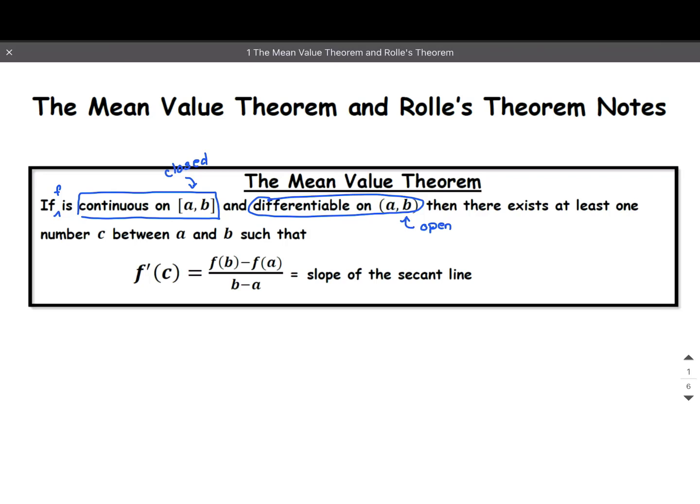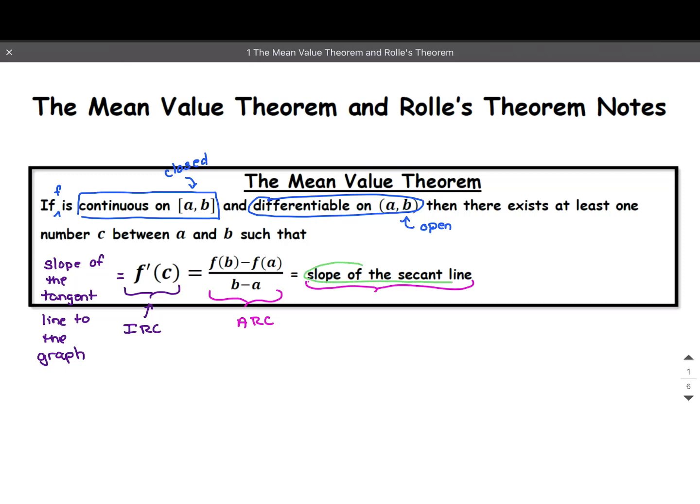over b minus a. Now, this f of b minus f of a over b minus a is the slope of the secant line. Remember, that's also the average rate of change. Now, not only is that true, but this f prime of c, that's an instantaneous rate of change, and not only that, it's also the slope of the tangent line to the graph. And that's what we were looking at in class today. We were looking where the slope of the secant line was the same as the slope of the tangent lines.